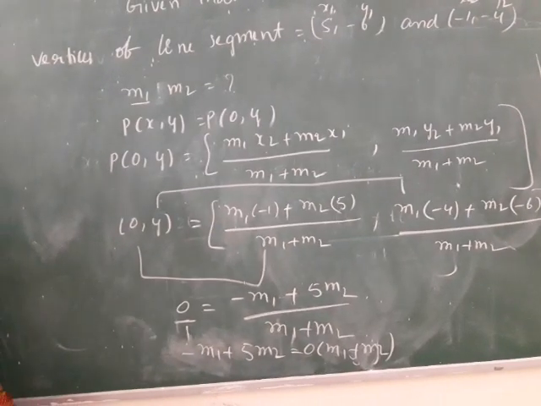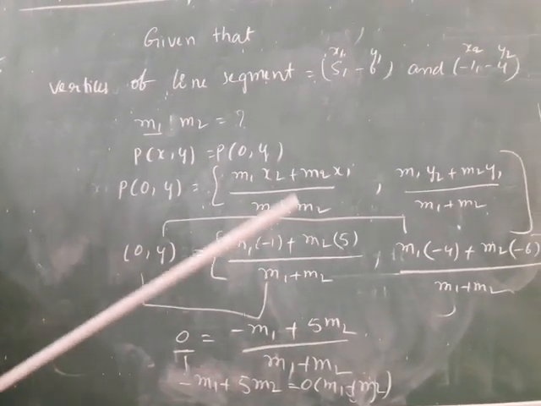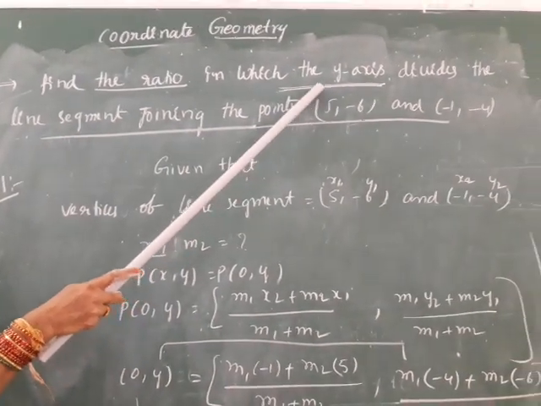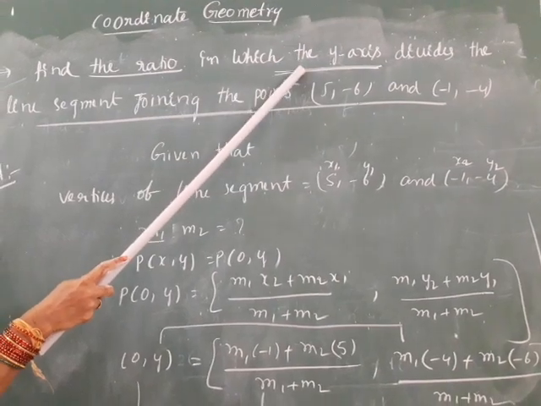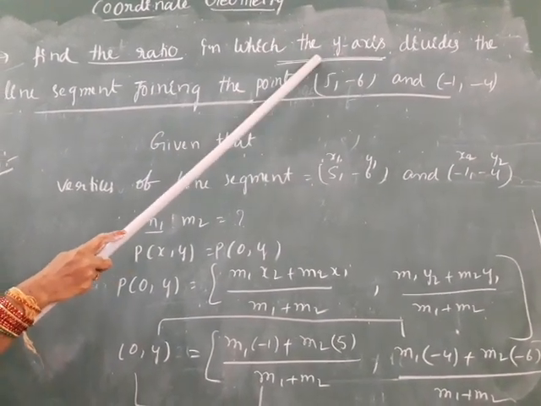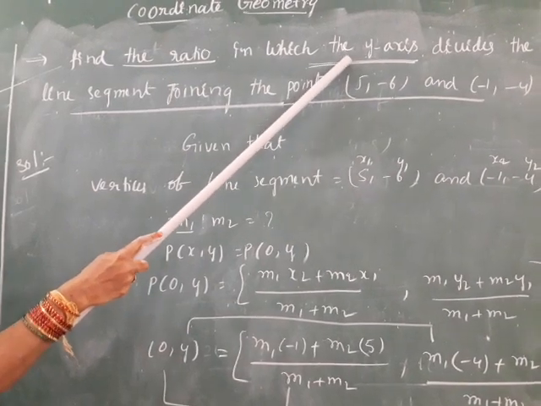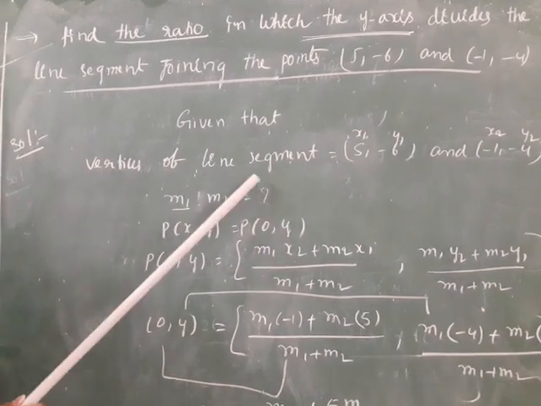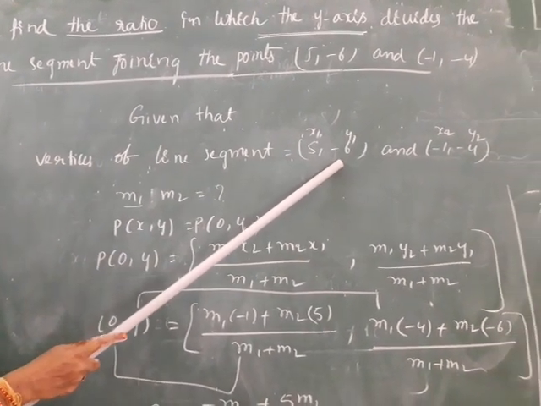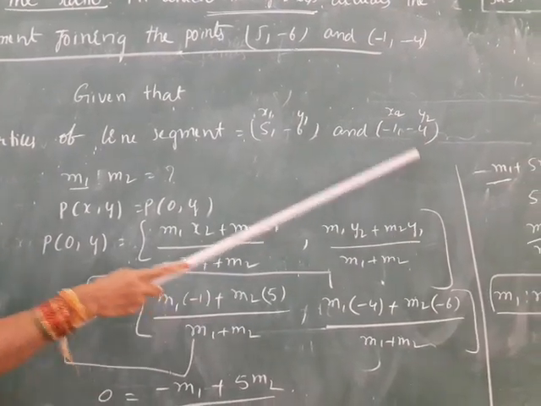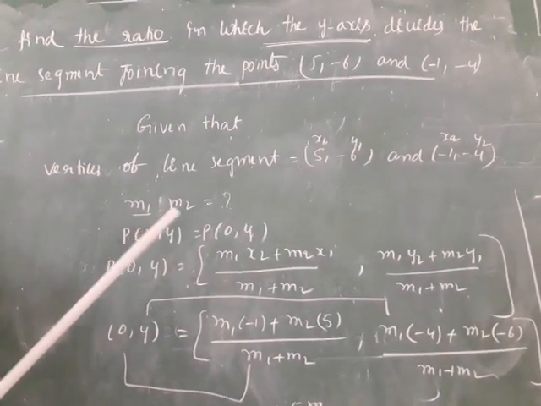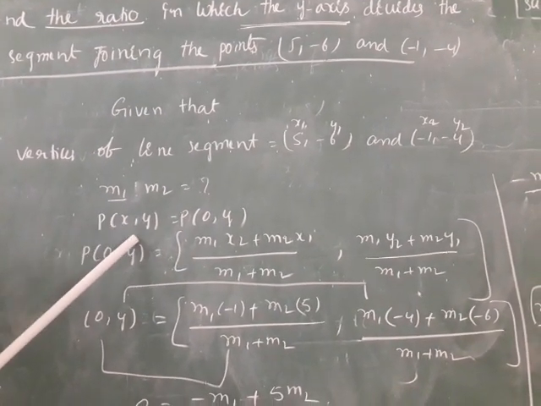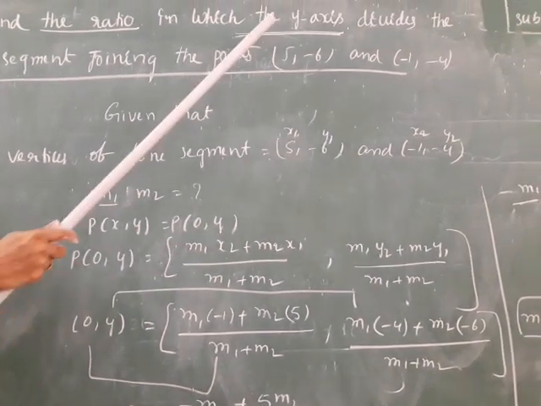Now can I explain one more time? See children, here one indirect clue is there. That is, the point lies on the y-axis. Any point that lies on the y-axis has x ordinate 0. The given part is the vertices of the line segment 5, minus 6 and minus 1, minus 4. Here we find the ratio m1 is to m2. We don't know it, so we put a question mark. So P x comma y, the point is 0 comma y according to the given condition.